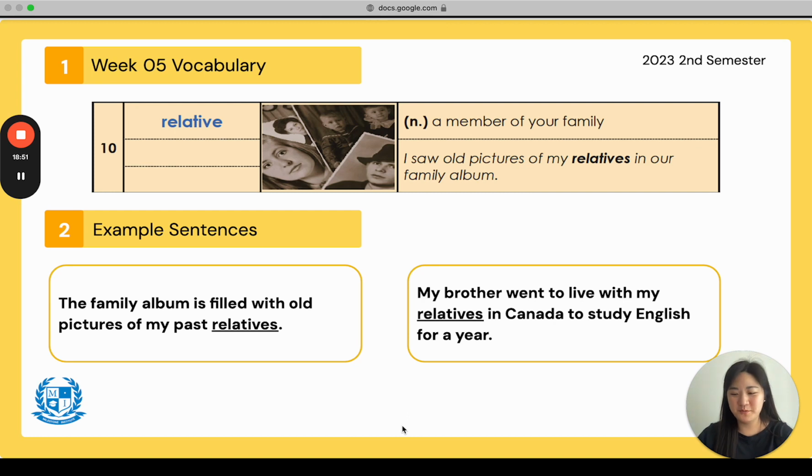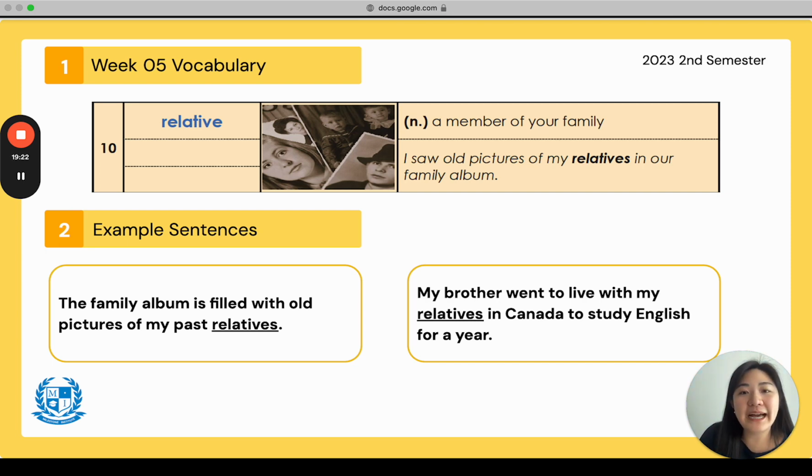I hope so. This is the last word from week 4. Relative. Everyone say relative. It is a noun and it's a member of your family. I saw old pictures of my relatives in our family album. So they have a photo album with all their family members. Or instead of saying family members, we can say relatives in this album.